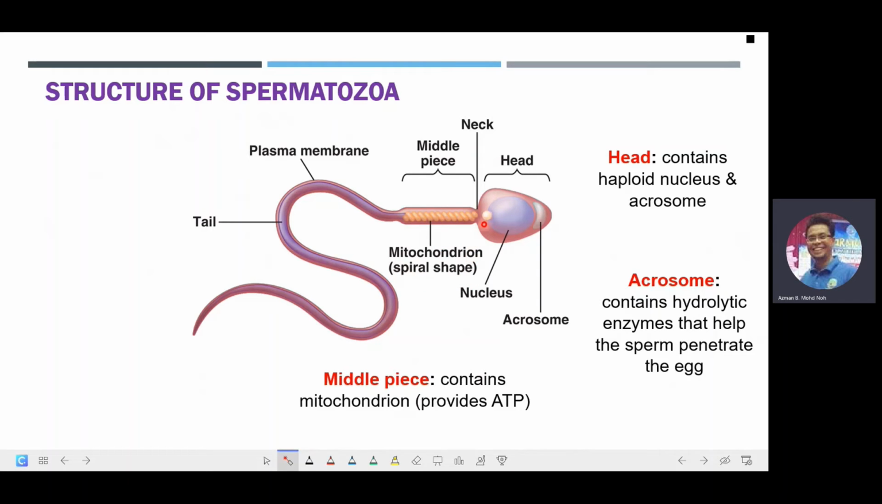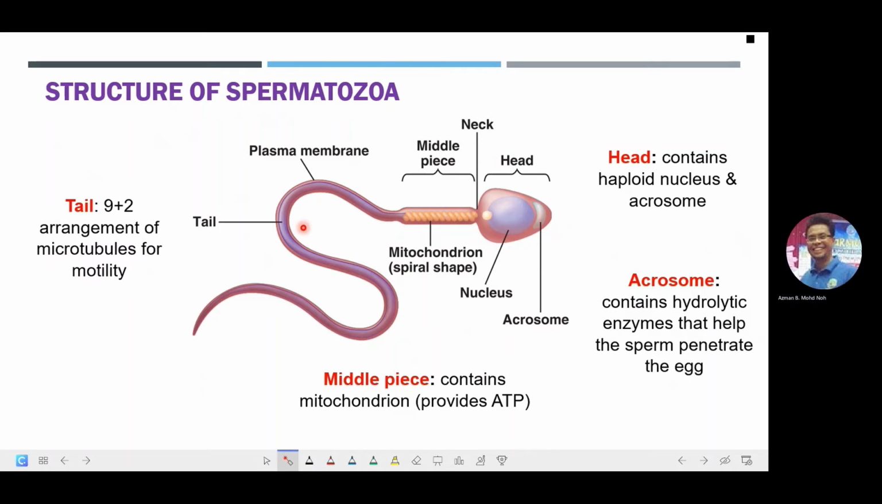And between the head and the middle piece will be actually the neck, and over here there should be the centrioles for this spermatozoa, and at the end will be the tail over here, the tail of the sperm, which is a structure that consists of microtubules which are arranged in the pattern of 9+2.